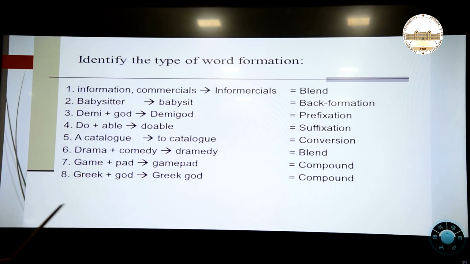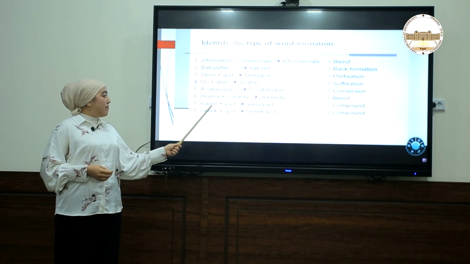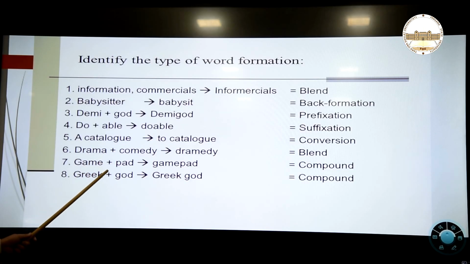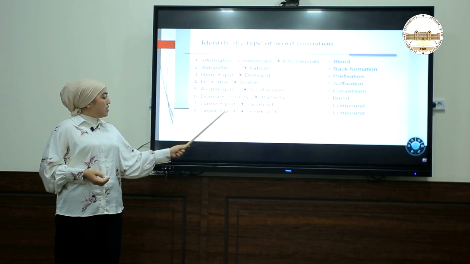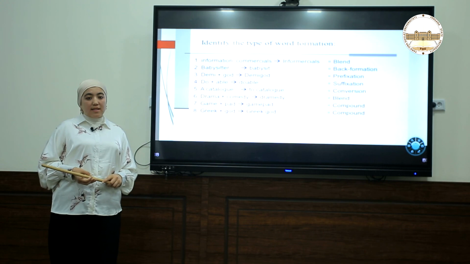And game and pet. Game, pet, we are combining these words as they exist as full words. For that reason, it's considered a compound. Next one is also a compound, Greek god. It's also considered a compound.